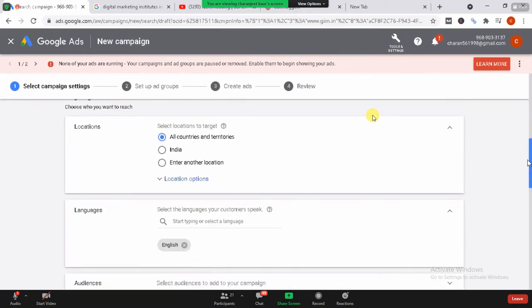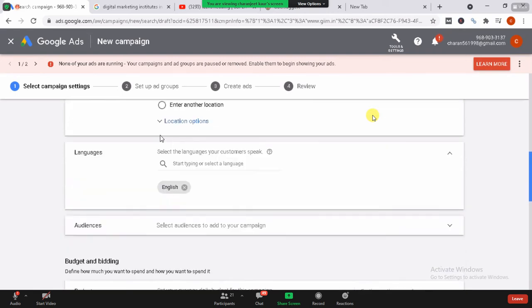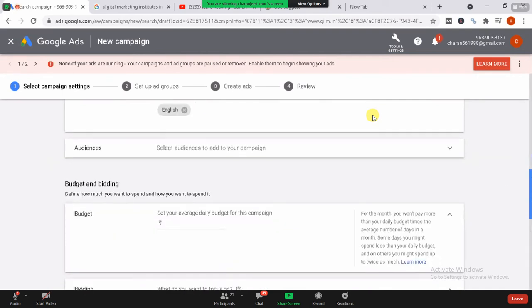Now, what next? They are showing me the locations. I need it to be all countries and territories. Like I have GIIM.in. So in means India. So I don't want this to be running all over India. So I'm going for India only. Outside India, sorry. I don't want this to be running outside India. So I'm just going to have India. Languages, it's English, it's done, and I'm comfortable with this. I don't want to change this.